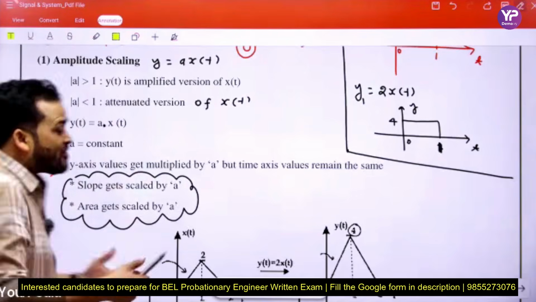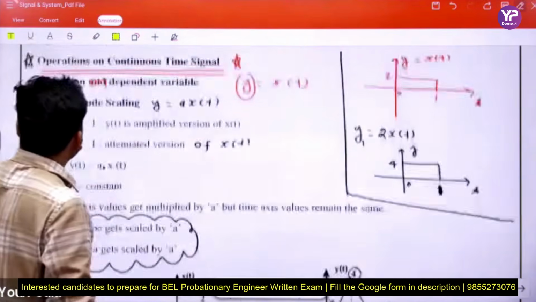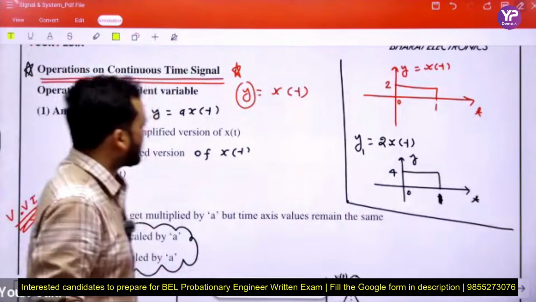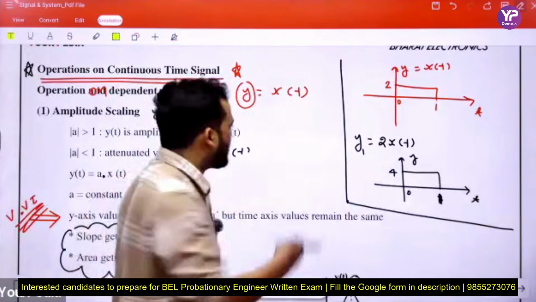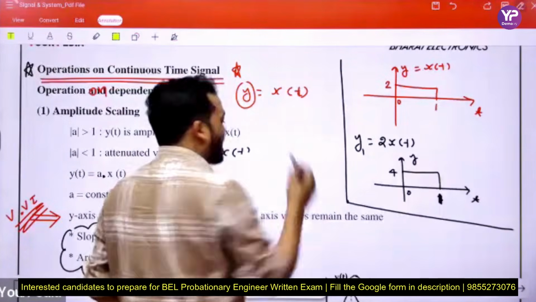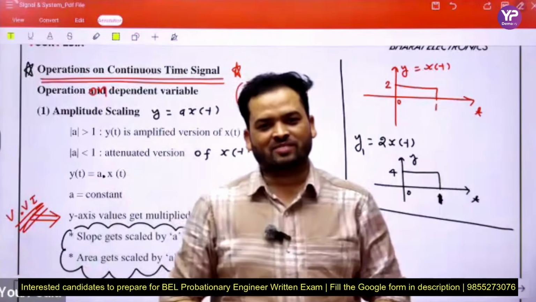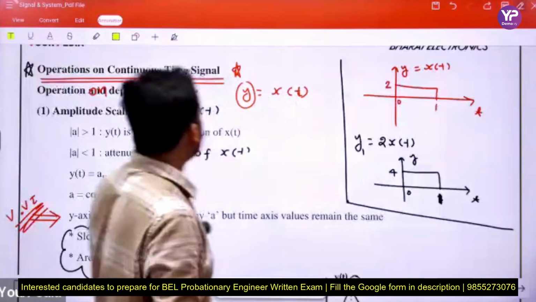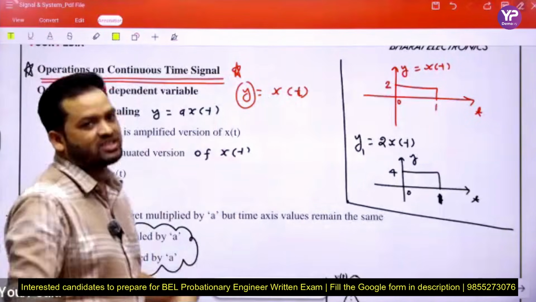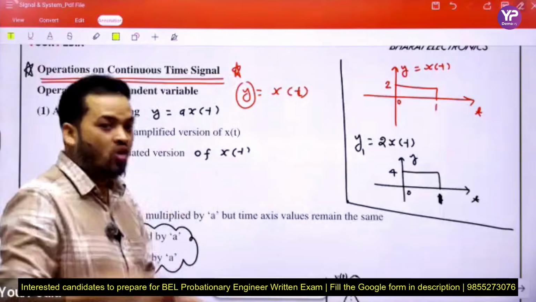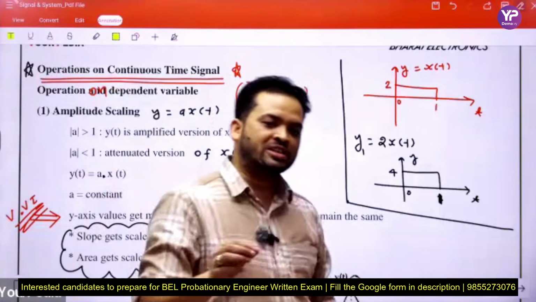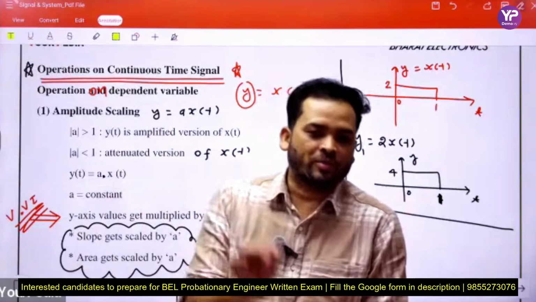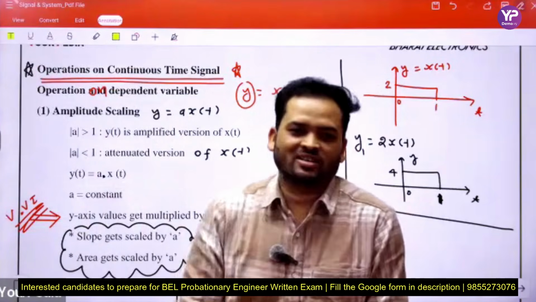Next, what is our topic here? Here we discussed operation on the dependent variable, like y. Here we do not perform any operation on time, where time is the independent variable. This portion we discuss separately. Here we discuss only operation on y, that is xt completely, not on time. When we perform an operation on time particularly, then these operations are said to be operations on the independent variable.